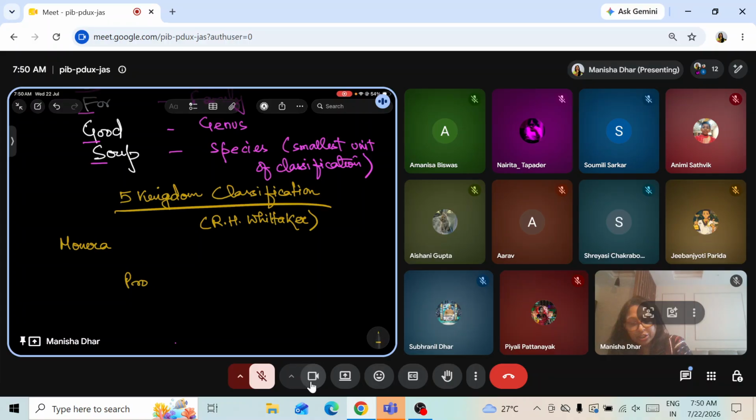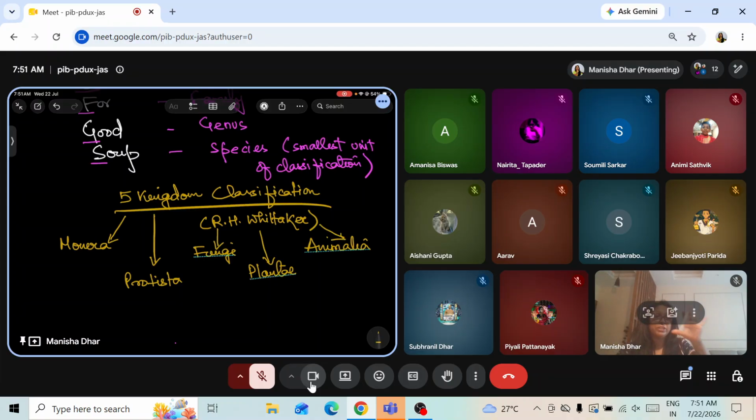So it comes up to be Monera, then Protista, there is fungi, there is plantae, and there is Animalia. Okay? So Monera is one, Protista is another one, fungi is the other one, plantae and Animalia. These are the 5 kingdoms.